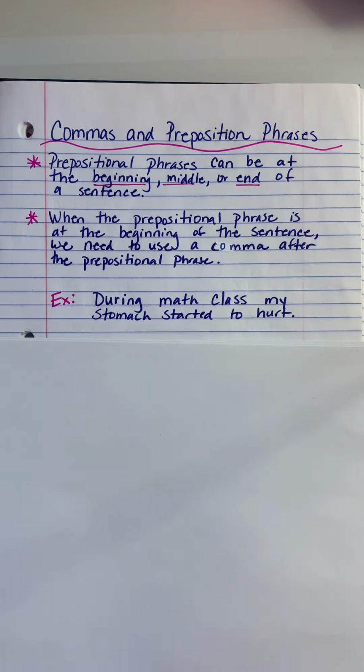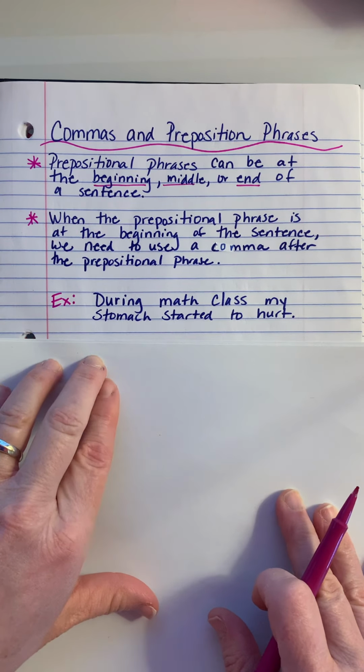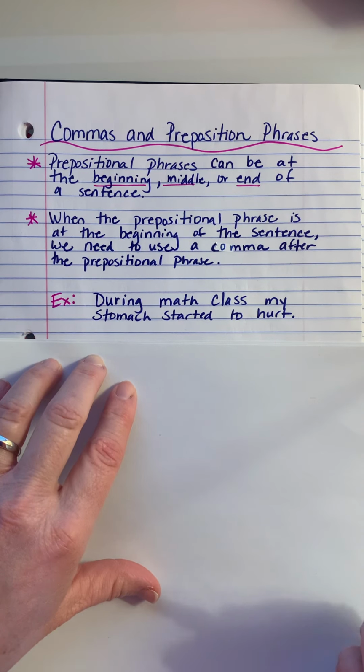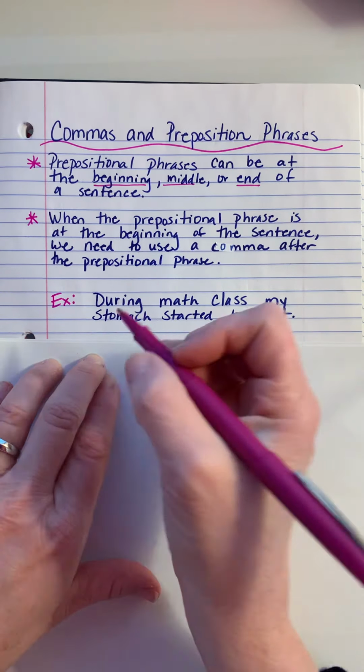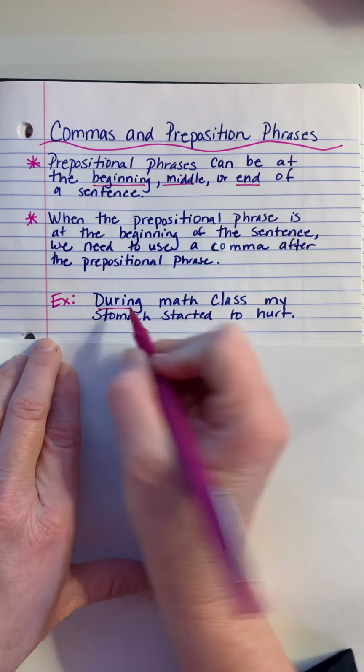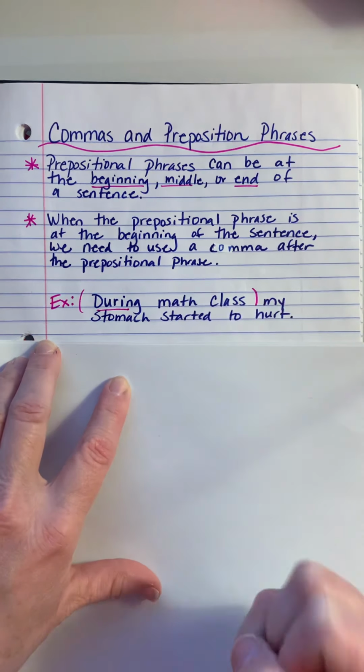Okay, so this first example: During math class, my stomach started to hurt. The first thing that you're going to do is locate the preposition, and then find that prepositional phrase. So we know that the preposition is during, and so that prepositional phrase would be during math class.